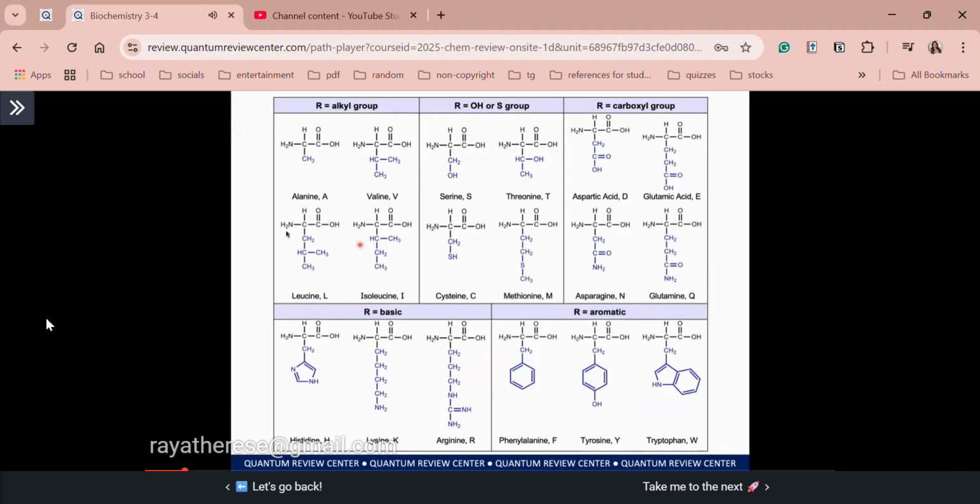All right, they are relatively non-polar, but of course, because of their structure, they are unique. That's why we will give emphasis to those two, so they are not in the table. All right, next grouping, those that have a hydroxyl or sulfur atom in their side chain. So again, we have 4: serine has a hydroxyl group, threonine has a hydroxyl group. Cysteine and methionine are the ones with a sulfur atom.